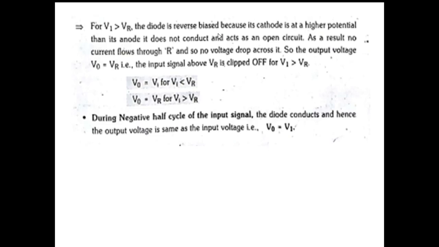Hence, current flows through the circuit, and the output is equal to the drop across R. If VI is greater than VR, then the diode becomes reverse biased, hence open circuit. During negative half cycle of the input signal, the diode conducts and hence the output voltage is the same as the input voltage, that is VO is equal to VI.